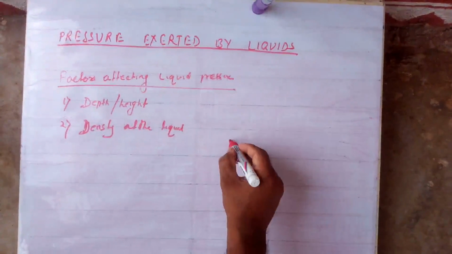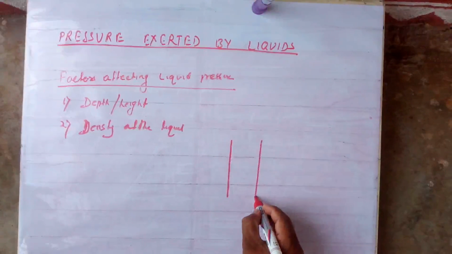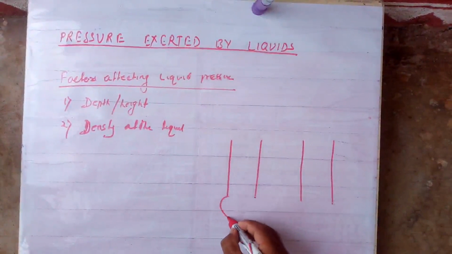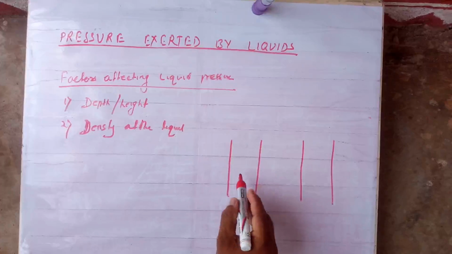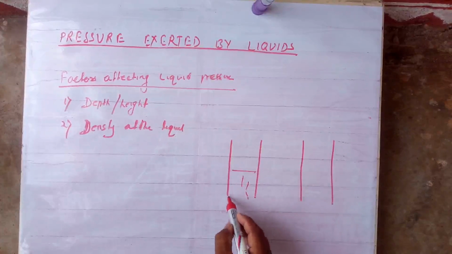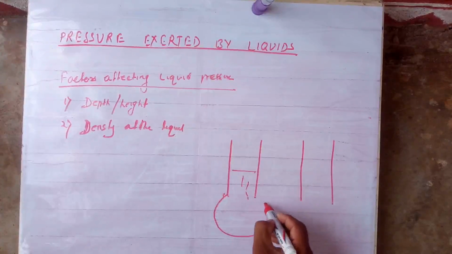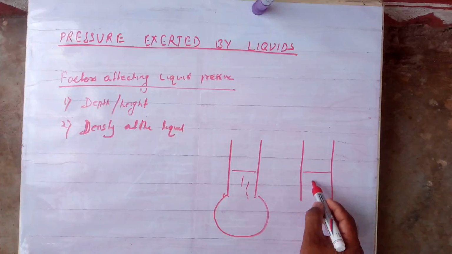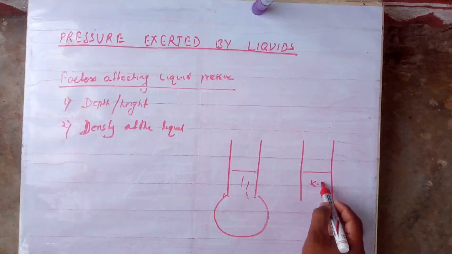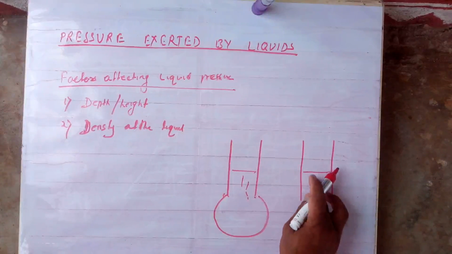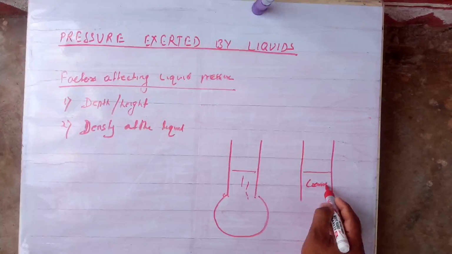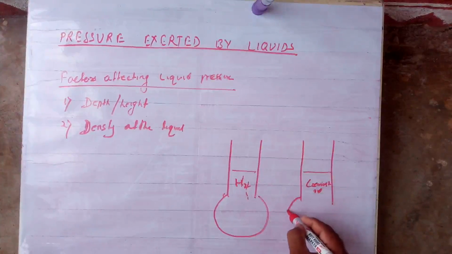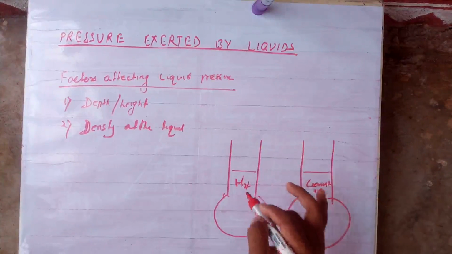In this one you fill water up to a certain height, and you will observe that it expands this much. Fill the other to the same height with coconut oil. This is H2O water. You will observe that the coconut oil one expands more than the water one.